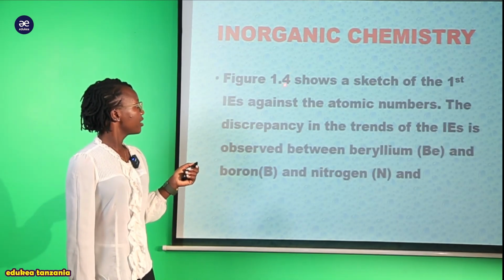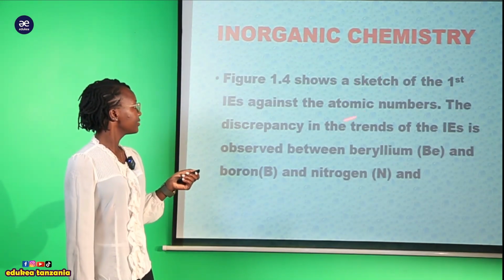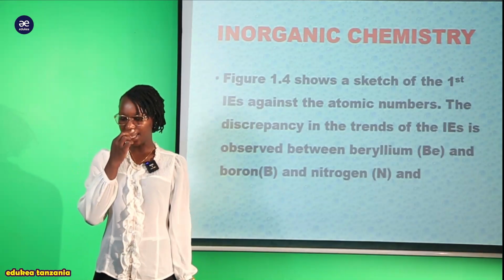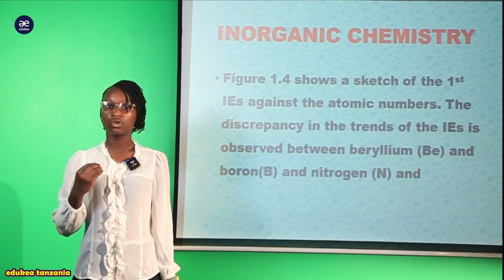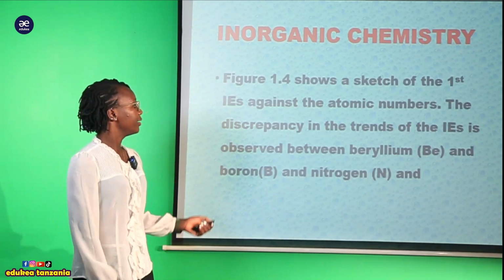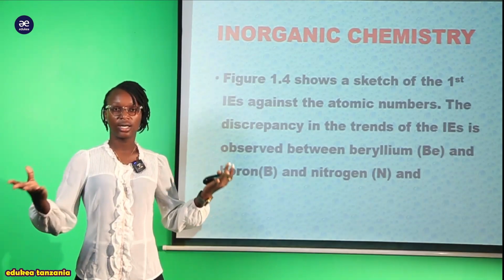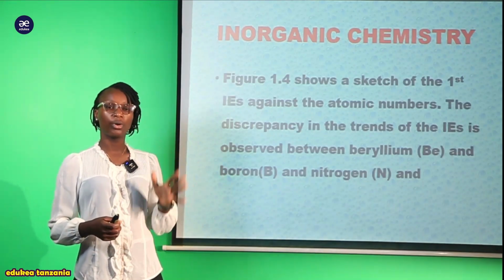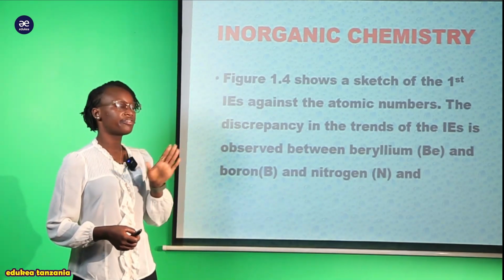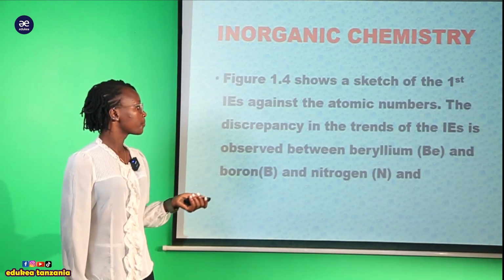Okay, so now in figure 1.4 it shows a sketch of the first ionization energies against the atomic numbers. So ina maana tutaenda kuona sketch, it's like a graph or it's like a diagram ambayo imekuwa plotted kulingana na hizi data za consideration of the first ionization energies but also with the atomic numbers.